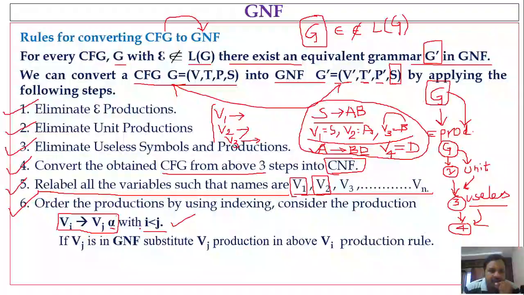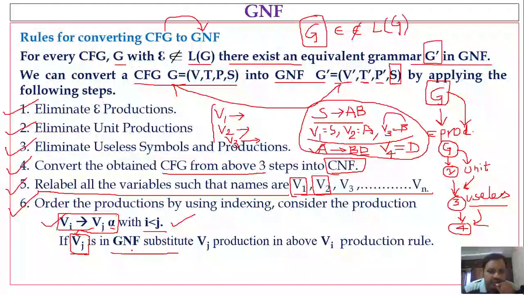Now consider the production of Vj. Whenever you find a production in this form, Vi denotes Vj alpha with i less than j, you have to check whether the Vj production is in GNF or not.